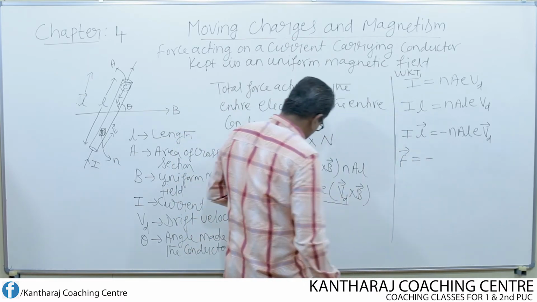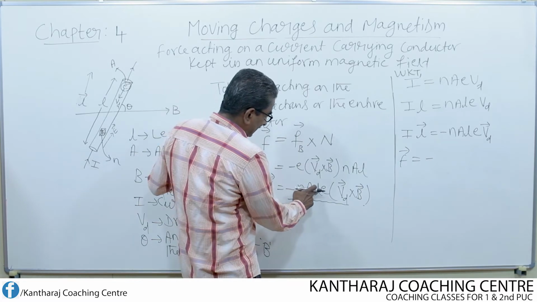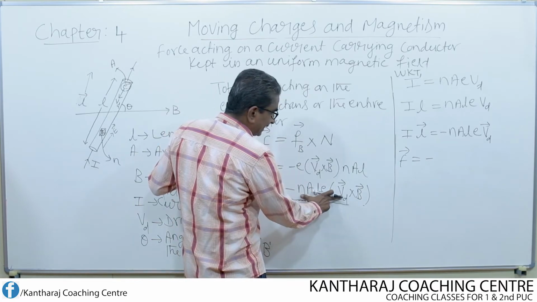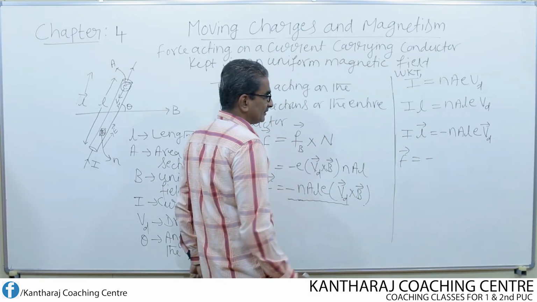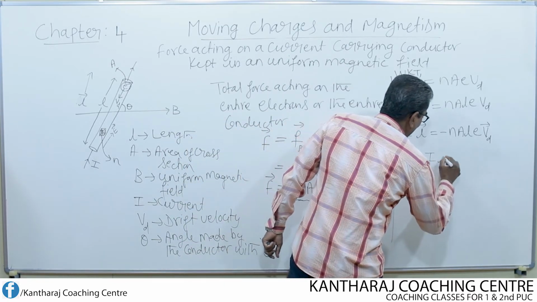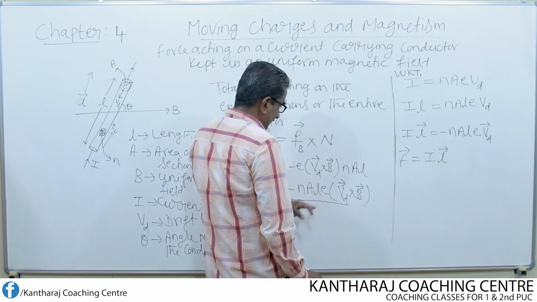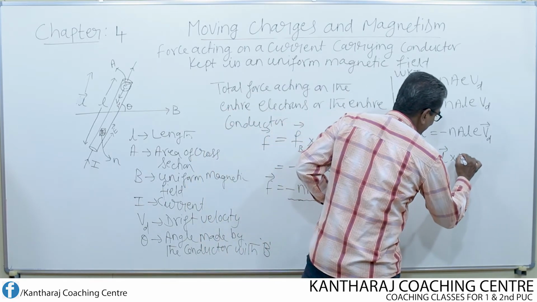Minus is there. nALe into Vd can be taken as equal to I into vector L. So I into vector L cross B.